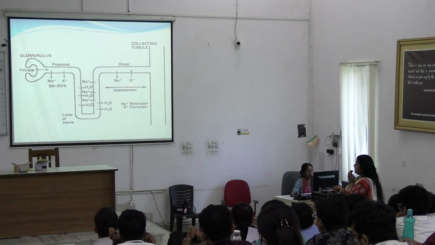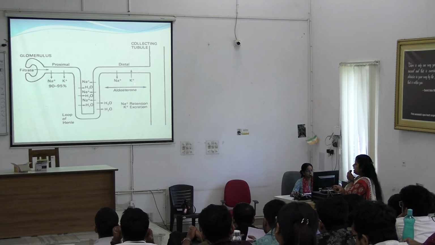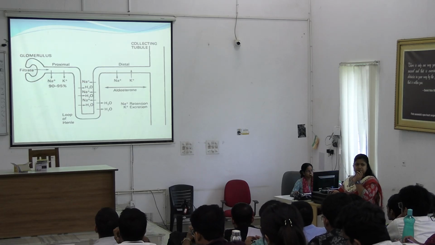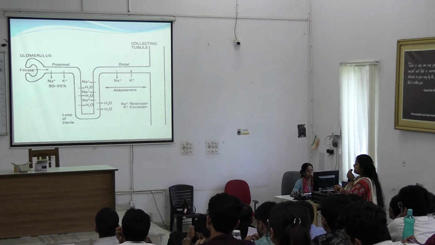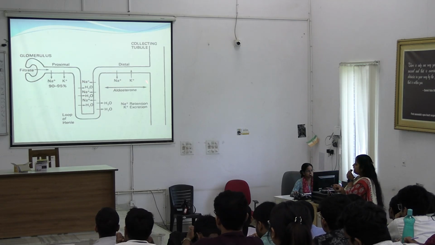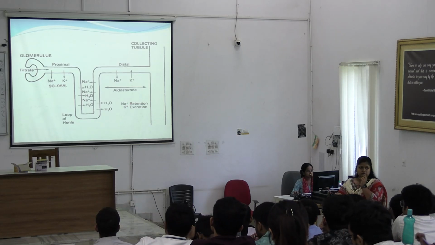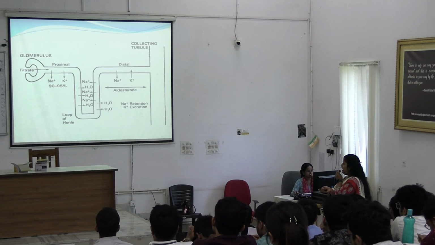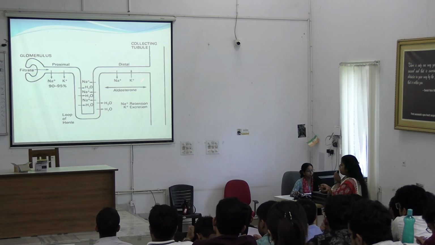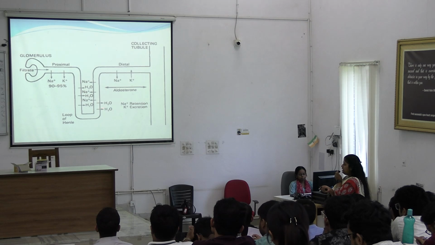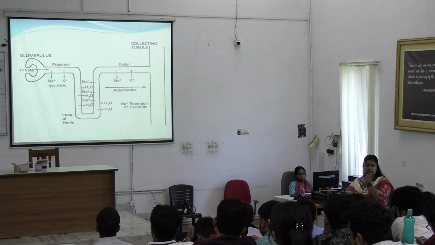And look at this thing, potassium is excreted along with reabsorption of sodium. Okay? So sodium potassium balance is maintained here in DCT and collecting tubules by aldosterone. Okay, so this is the role of aldosterone. And why it is important in water balance? Because when sodium is reabsorbed, water is also reabsorbed along with the sodium ions.